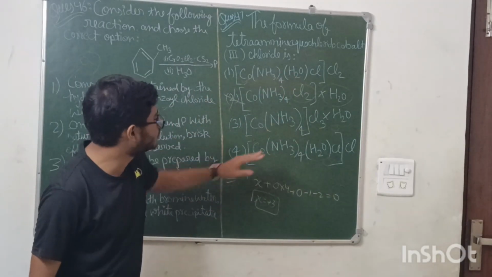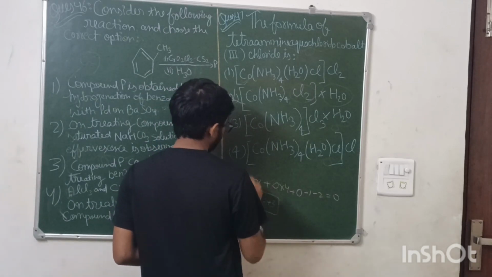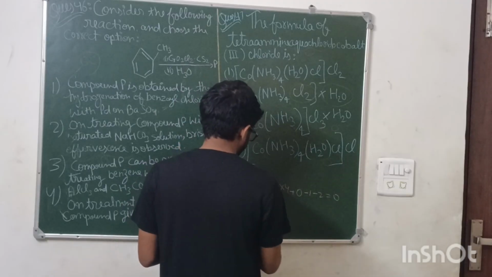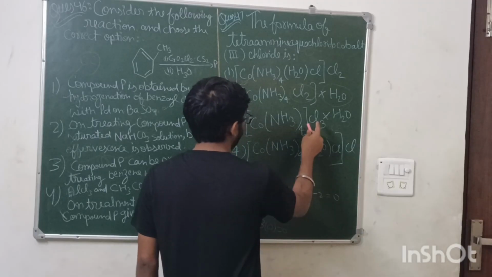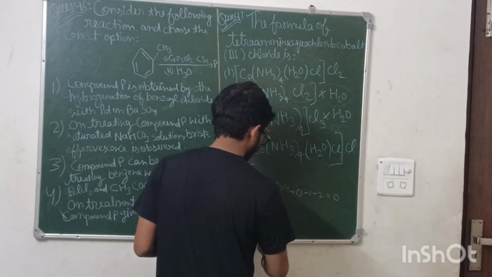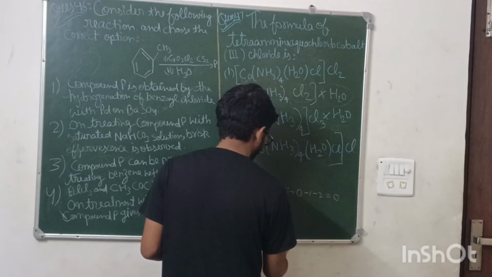Now coming to these two. For the third one, you can do the same: X plus 0 minus 3 into 0 equals 0. Sorry, here it is minus 3 and plus 0 equals 0.